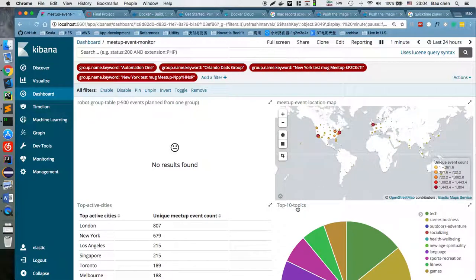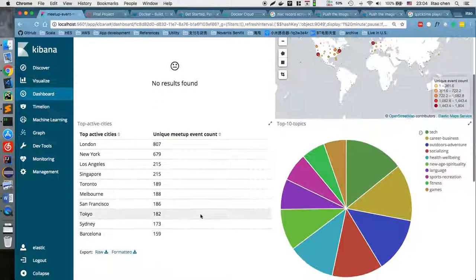If we go down, we have a table that shows the most active cities. The first one is London. They have a lot of events created. The second one is New York, then Los Angeles, Singapore, Toronto. On the right-hand side, we have a pie chart to show the top 10 topics.